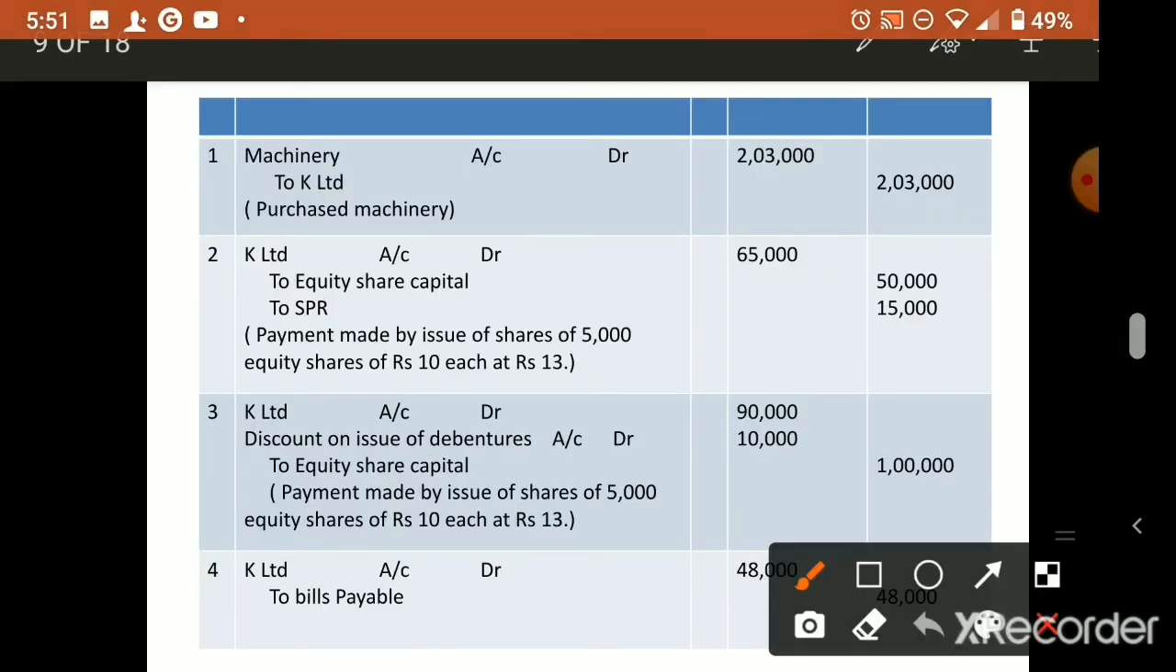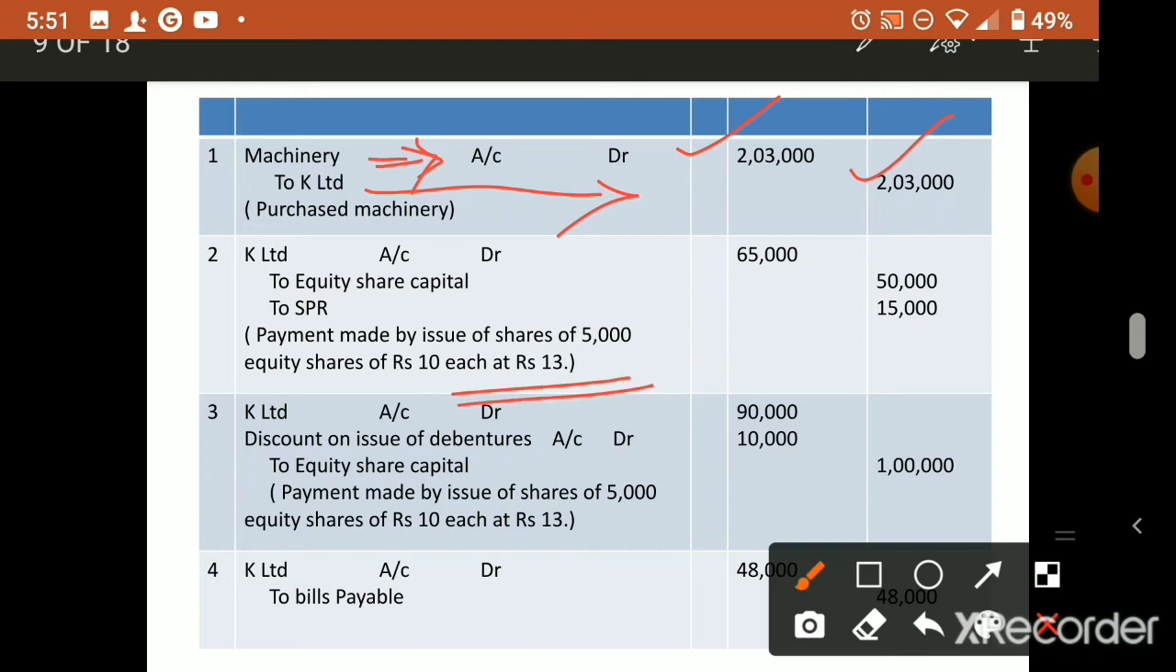Now we can go to the journal entry. The first journal entry is for purchasing this machine. So the machine name is there. Instead of asset account debit to vendor, we can write machinery account debit to K Limited. From whom we purchased? K Limited, his name we can write. The amount is 2,03,000, 2,03,000. Understood, no? Now K Limited, first we issued what? Shares. So how many shares issued? 5,000 shares issued at rupees 13.